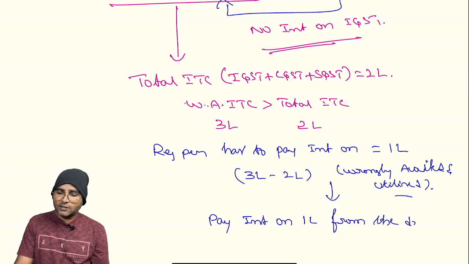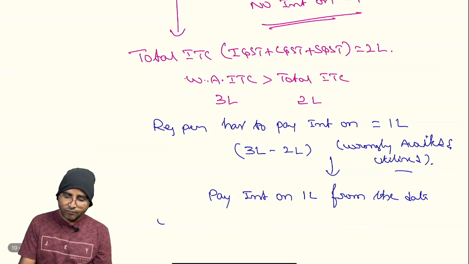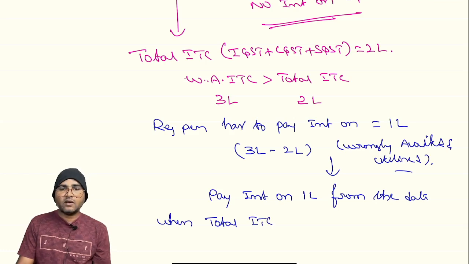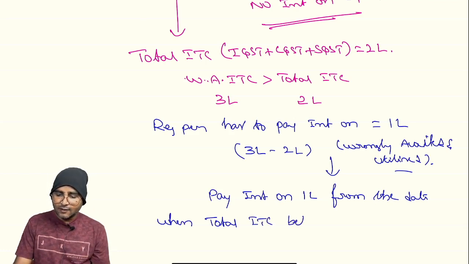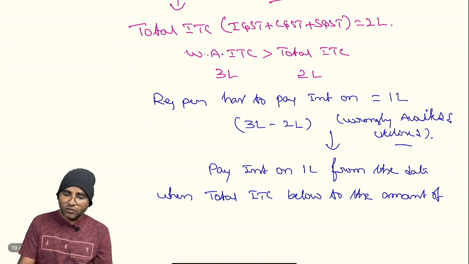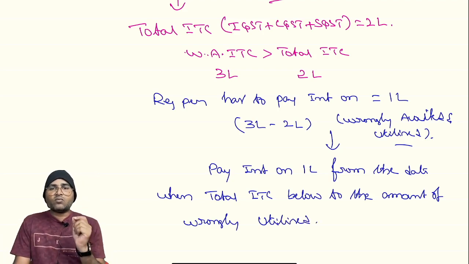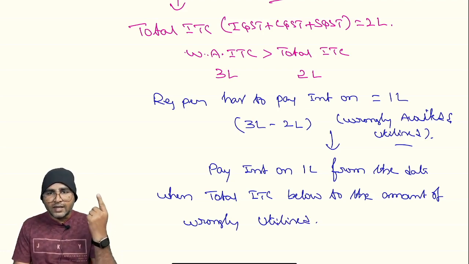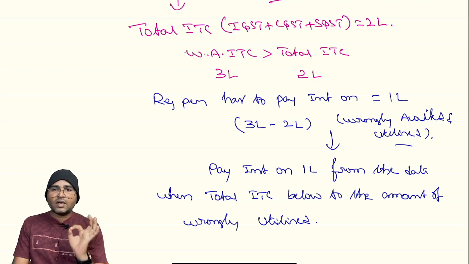Pay interest on 1 lakh from the date when total ITC fell below the amount of wrongly utilized.